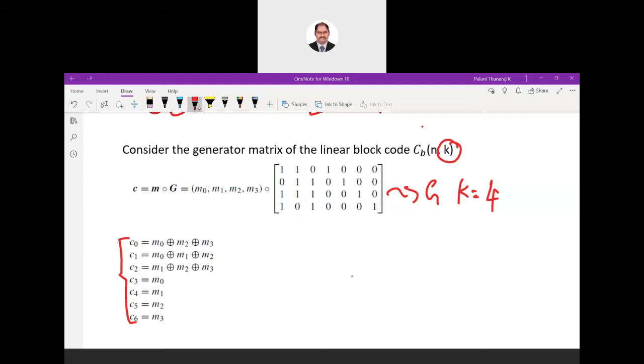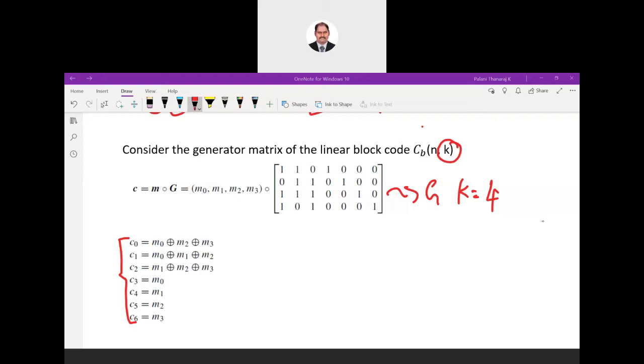If you are following this tutorial, you can answer this. My question is, here I came to know that k is equal to 4, so the number of bits for the message data is 4, M0 to M3. If that is the case, how many combinations of message can I have? Very good, 16. Mugilan has got it correctly. So we'll be having 16 messages.